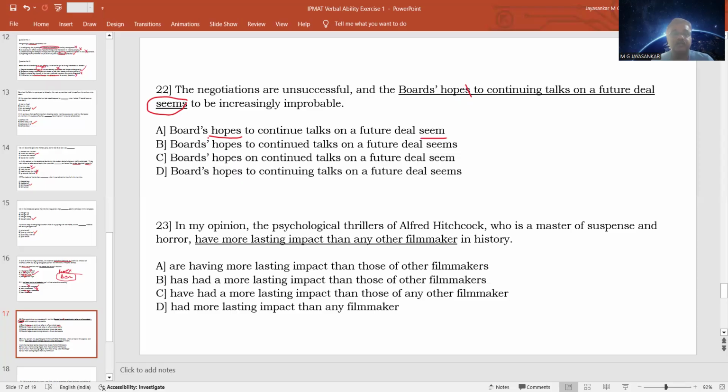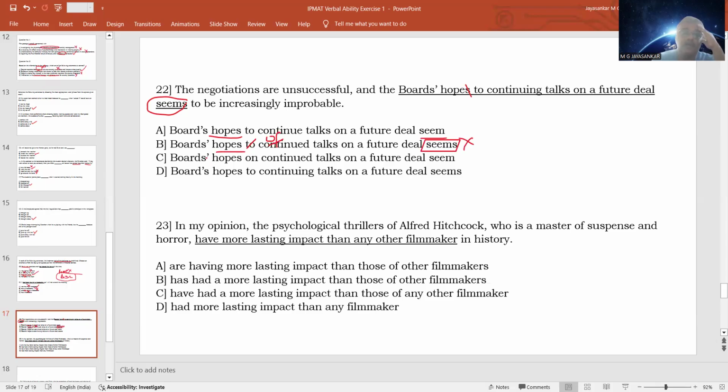Boards again is plural, so there is more than one board here. After the S there is an apostrophe. "Hopes to continued talks" is wrong. "Hopes of continued talks" should have been the correct one. It means the boards were having some hopes of continuing the talks. That is, hopes of continued talks on a future deal is the correct one. Again, seems is wrong here. When you are having hopes, you should have seem. That is why this is wrong.